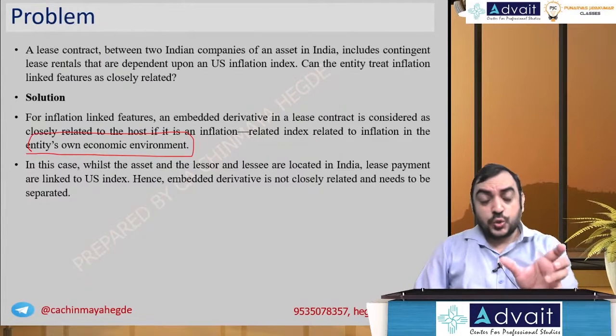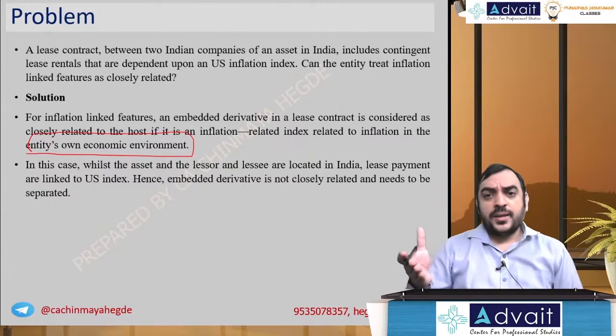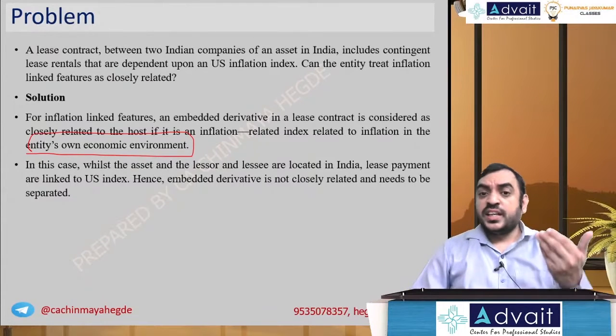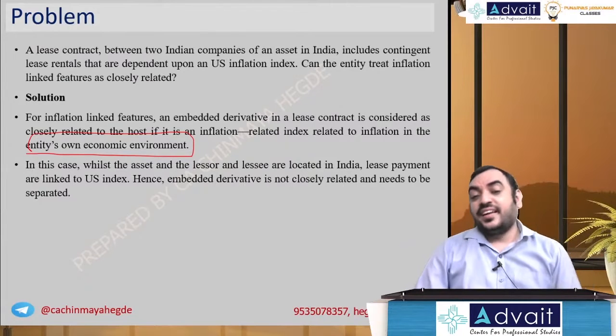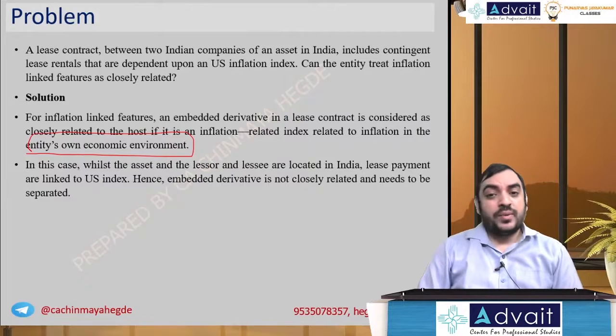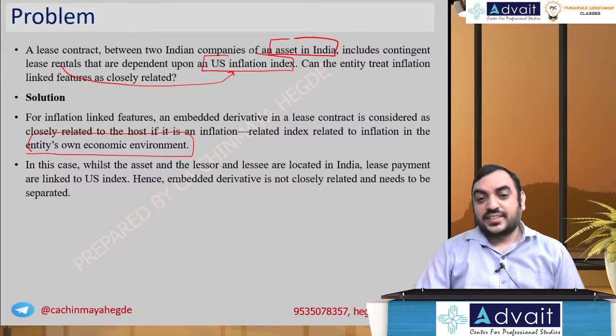You will see these two terms coming in many places. Let's say in Mumbai, you enter into a lease agreement with another person and the lease will increase with respect to Indian inflation, then you say they are closely related. It should be with respect to own economic environment. You see, the asset is in India, but the lease rentals are dependent on the US inflation index.